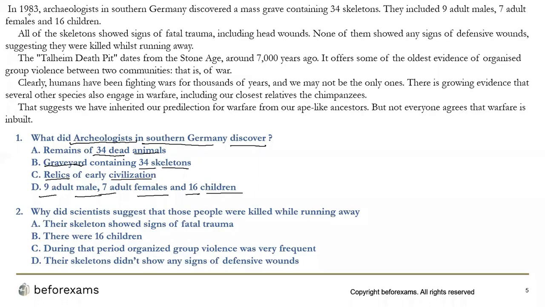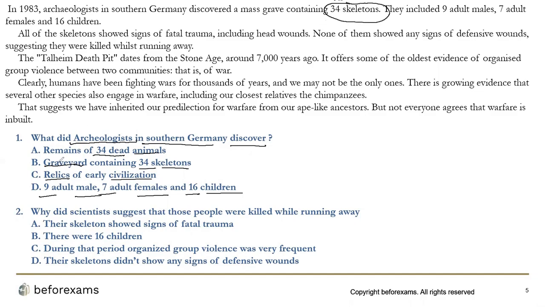In 1983, archaeologists in southern Germany discovered a mass grave containing 34 skeletons. They included 9 adult males, 7 adult females, and 16 children. Now, what happens in this is they have tried to confuse you. How? The candidate will think that it is talking about these 34 skeletons, so this will be the answer.